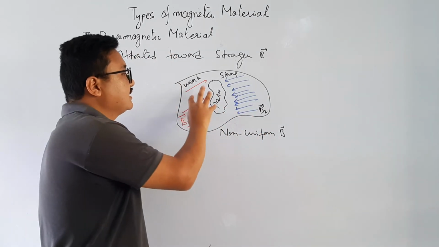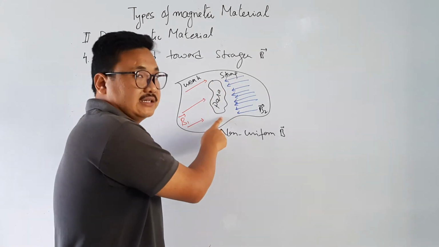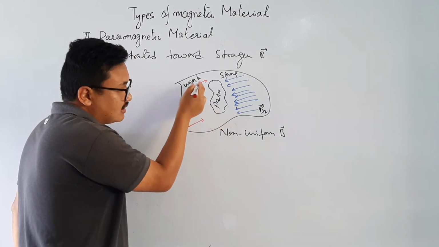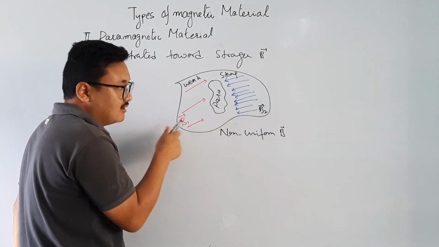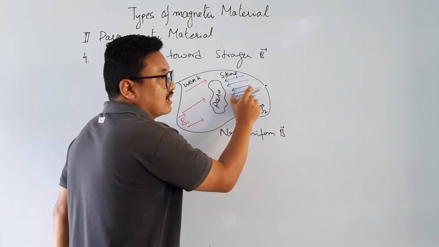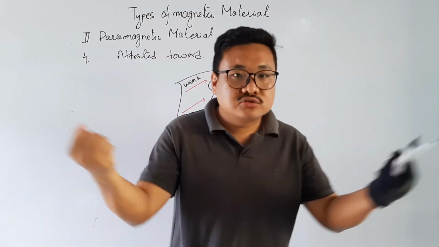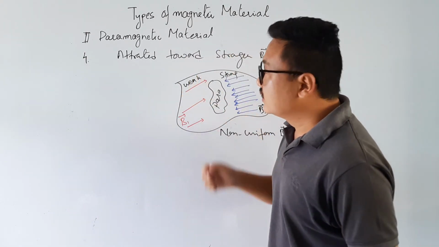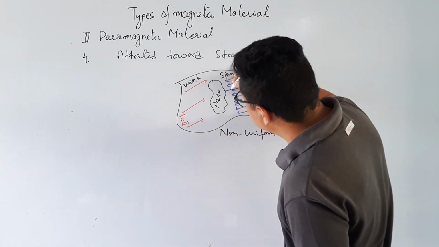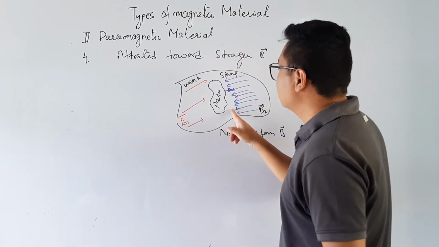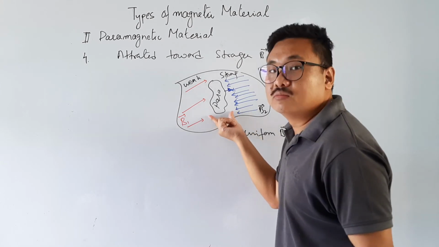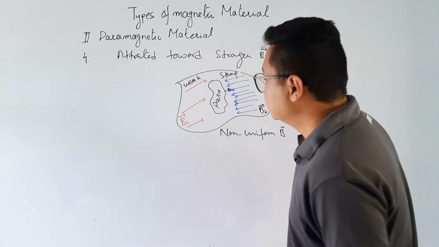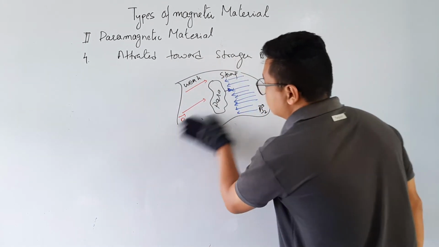Both magnetic fields attract the paramagnetic material very weakly. The weak field attracts this side, the strong field attracts that side. But the stronger will always win. Which is strong here? This is stronger. That is why it moves in this direction, because the strong magnetic field will attract with more force, so it is attracted towards a strong magnetic field. So this is the fourth point.